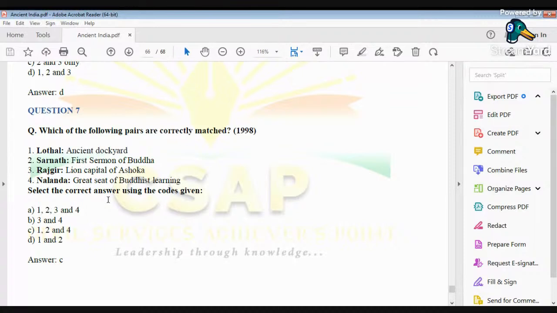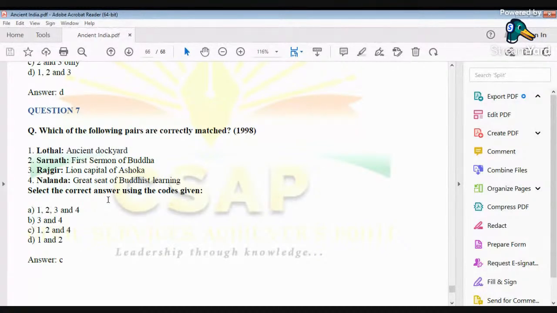we see that Lothal was located on the banks of a river by the name of Bhogavi. And so according to historians, Lothal is also known as the port city because we have also found an artificial dockyard in Lothal, and Lothal is in the modern day state of Gujarat, and it was one of the settlements of the IVC.